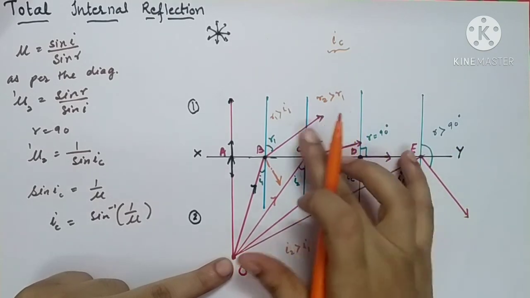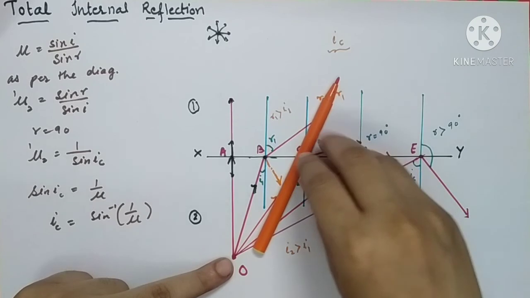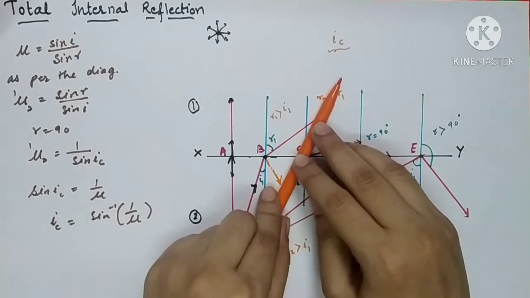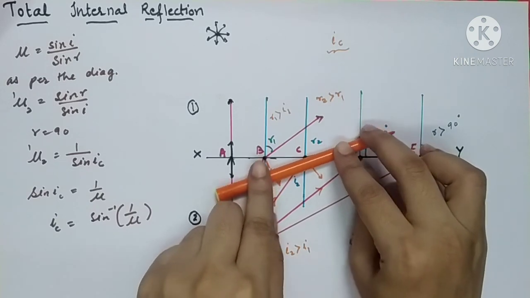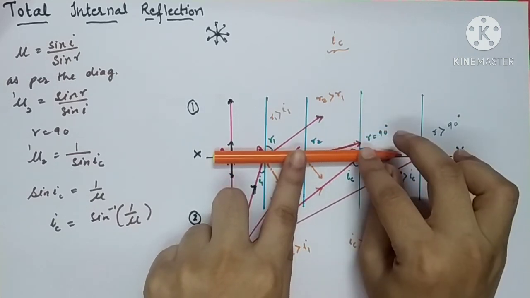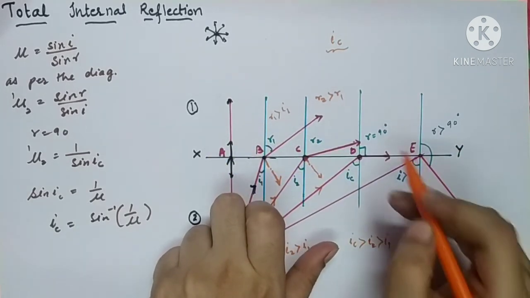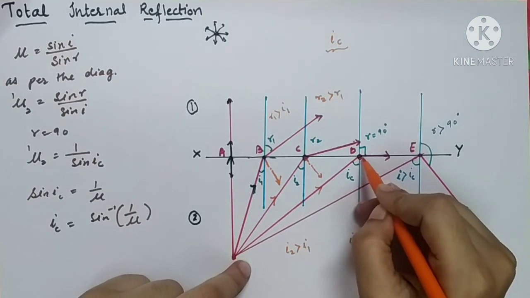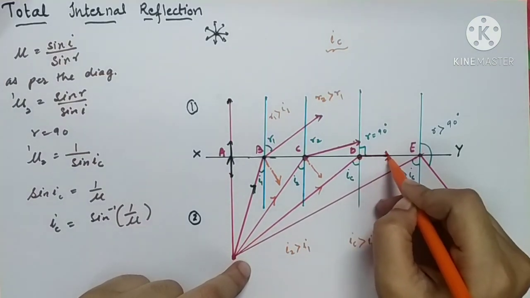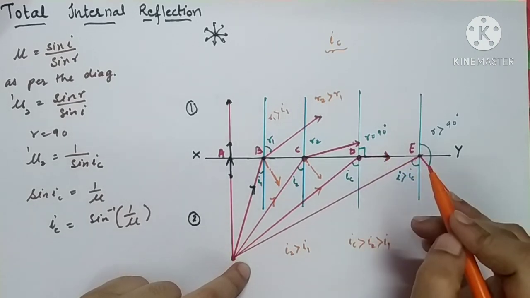from the normal. Where the light ray moves from the denser medium to rarer medium, it goes on moving away and away from the normal. The time will come when it will come like this. It will just graze the surface. So here we have taken that time only. At this particular incident ray, you will find that this refracted ray will come along the surface of the denser medium.